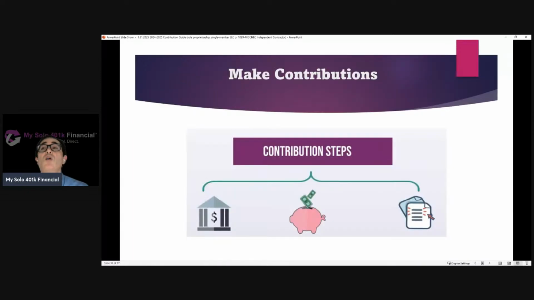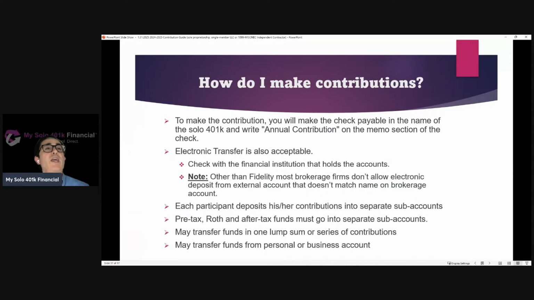So now let's keep going with some of the mechanics, right? How do you make contributions? What are those contribution steps? Well, you can make contributions, of course, by check. It's totally acceptable also to make contributions via electronic transfer.